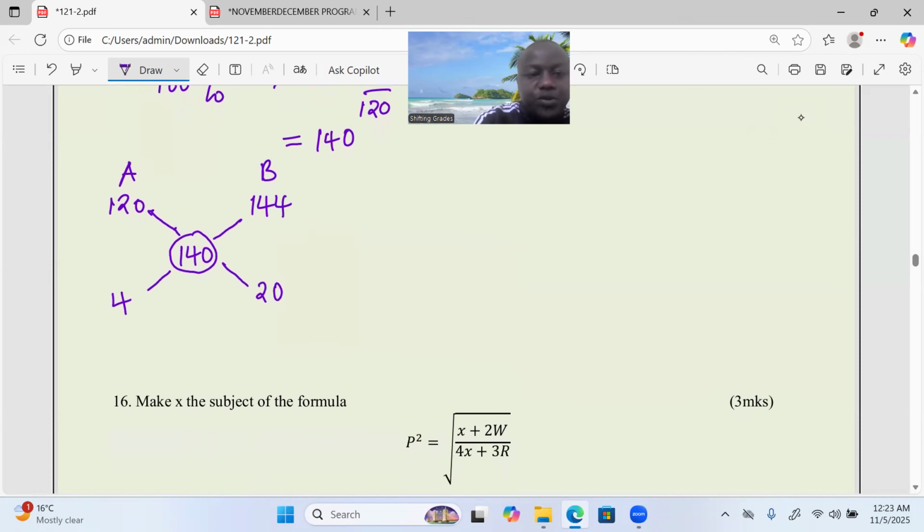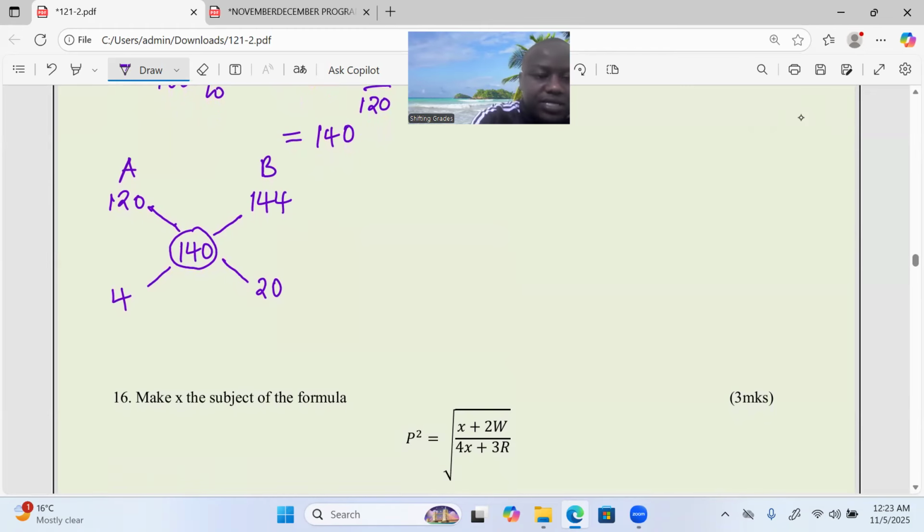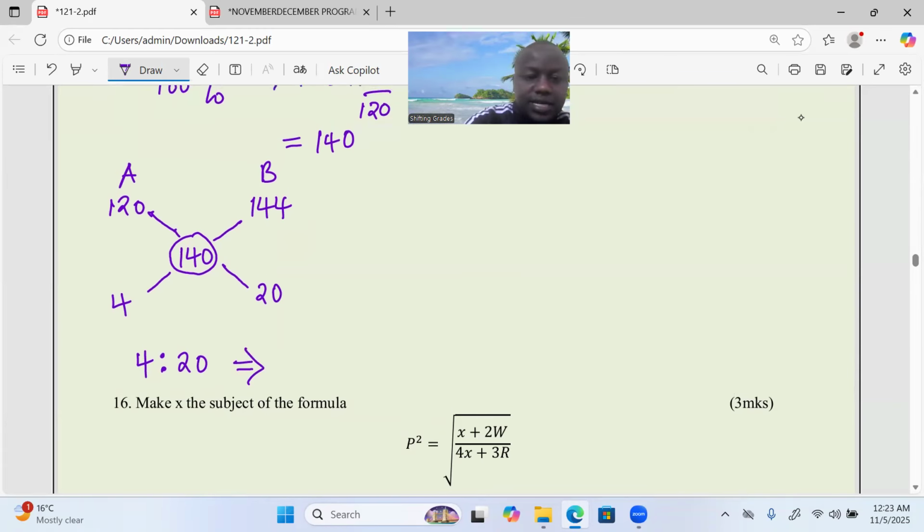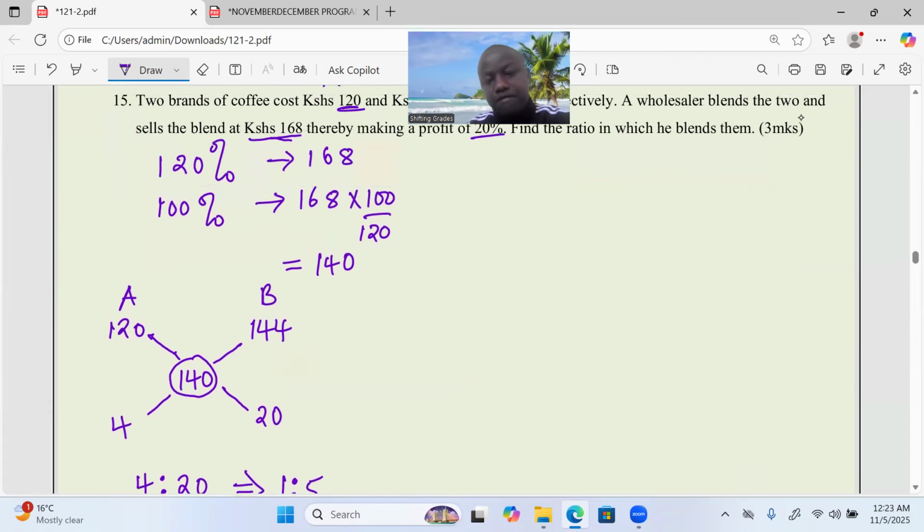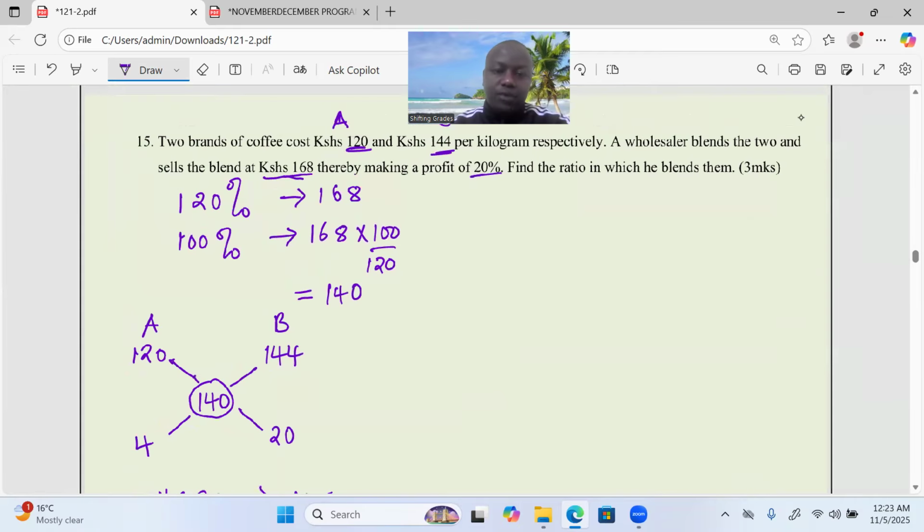So now the ratio in which the first and the second were mixed, A is to B, shall be 4 is to 20. And of course, a ratio cannot be left unless it is in the simplest form. 1 is to 5. So that's how we work out such a question.